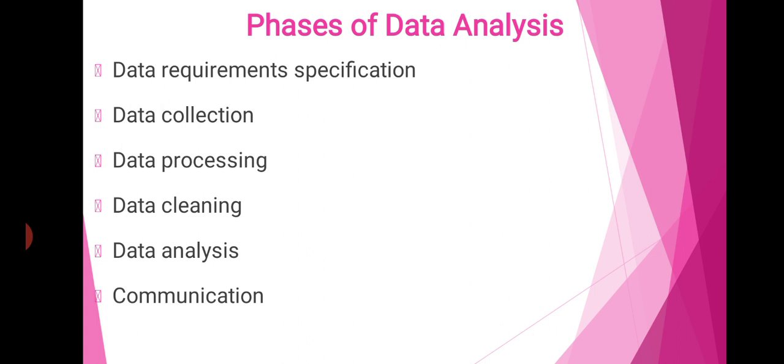So the first thing that we have to decide in advance is what the requirements of the data are, for what we are collecting this data. That is called data requirement specification. The data required for analysis is based on the question or an experiment, based on the requirements directing the analysis. The data necessary as inputs to analyze the identified question. So we have to decide in advance what the requirements of this data are. Based on the requirement, we can eliminate some unwanted data and collect some wanted data.